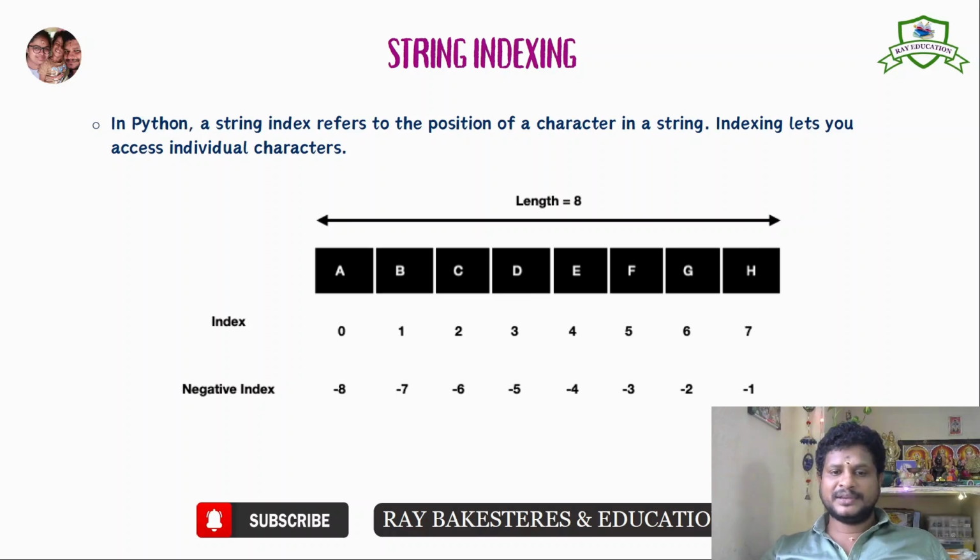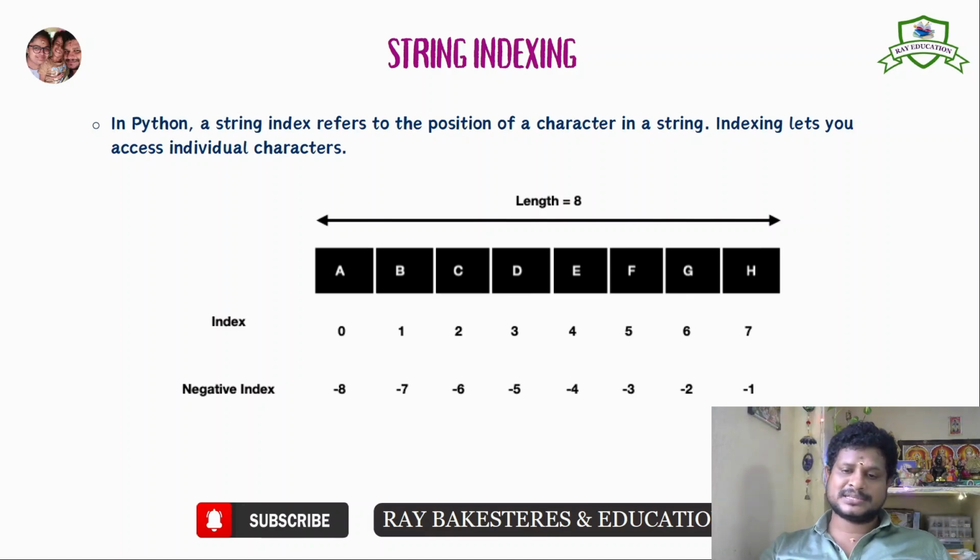Position, see, A, B, C, D, E, F, G, H. Just given 1, 2, 3, 4, 5, 6, length is equal to 8. 8 characters have been given here. So the first character starts with A, the last character ends with H. So when you are getting this type of example, just write that string alone, A, B, C, D, E, F, G, H. Then what is the length? 8. But the index will start from 0: 0, 1, 2, 3, 4, 5, 6, 7. So the index value will be up to 7. But the length of the string is 8. 8 is different from 7. The length is 8 and the last index value is 7. Why is the index value 7? It starts from 0.